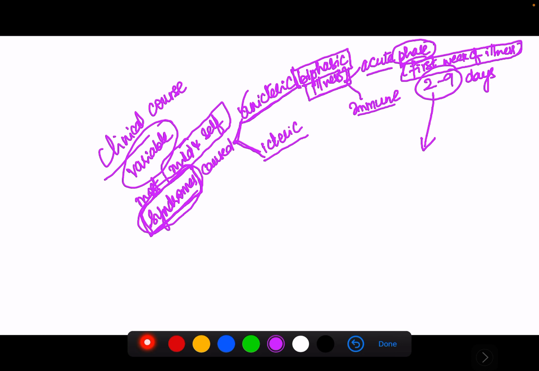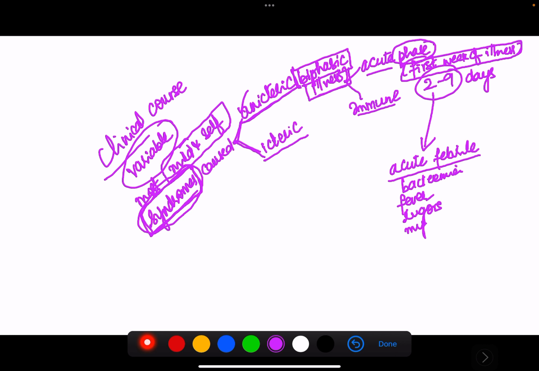This acute phase will be like any acute febrile bacteremia. Here the patient will have fever, rigors, myalgias, headache, and all those things, like any fever. In the immune phase, the patient will have aseptic meningitis and uveitis.